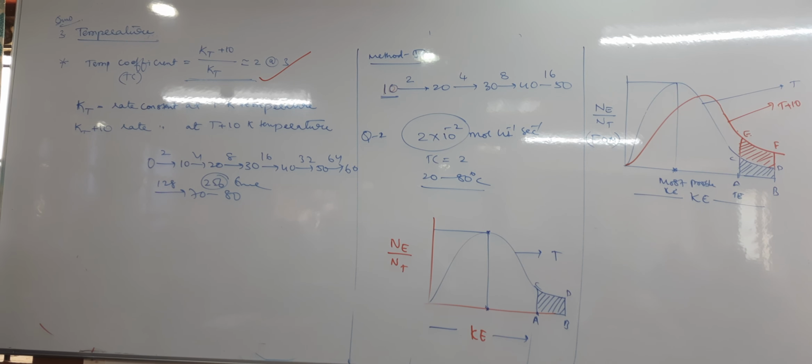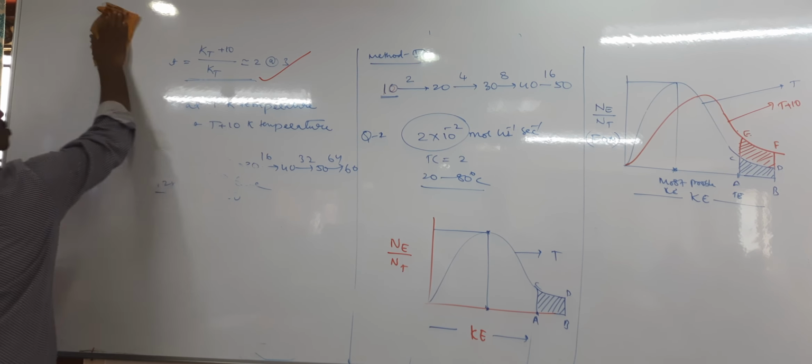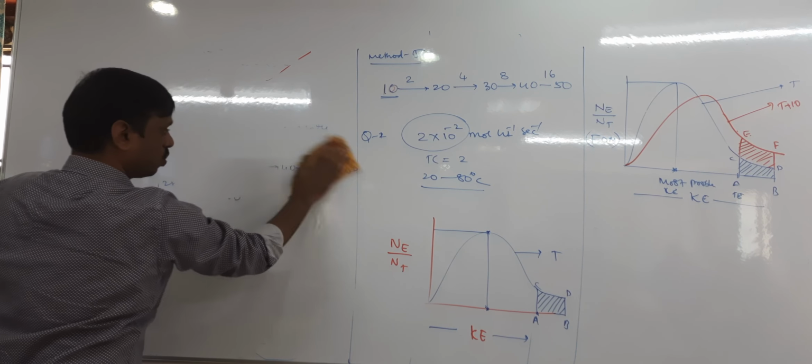Calculate the rate of chemical reaction when the temperature increases from 20 to 80 degrees Celsius, and the temperature coefficient is 2.